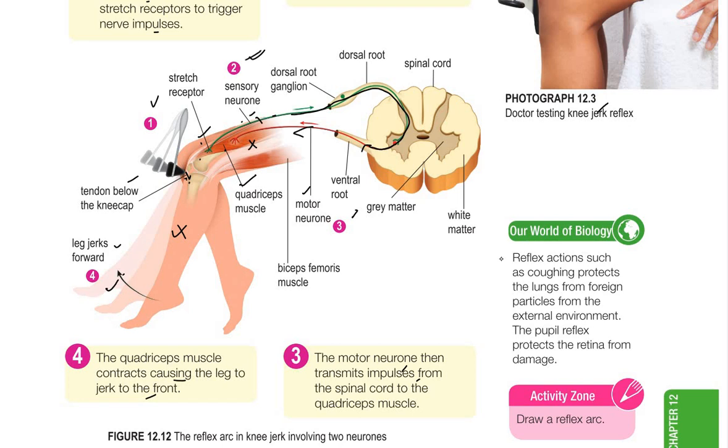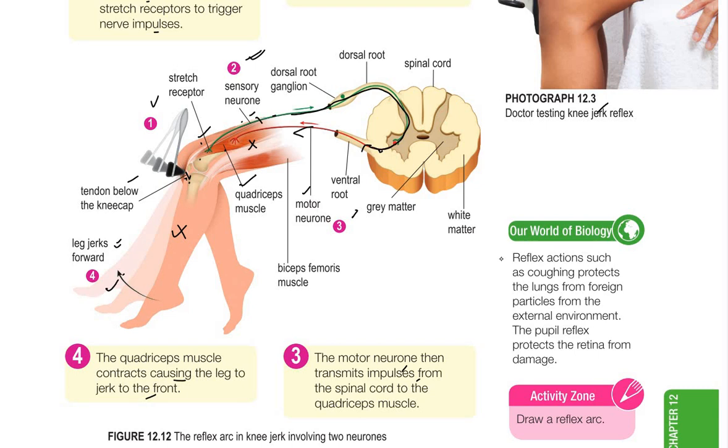Then the sensory neuron sends the impulse to the motor neuron at the spinal cord, and from the motor neuron the impulse is sent back to the quadriceps muscle, so the leg jerks forward. This is how the doctor tests. If the leg does not jerk forward, it means something is wrong with your neurons.